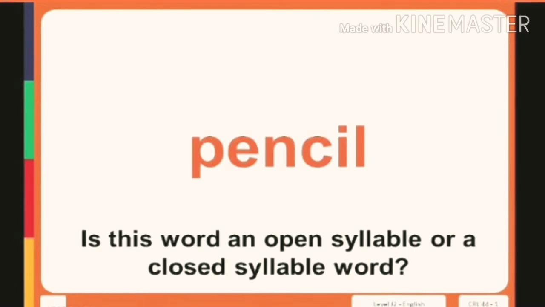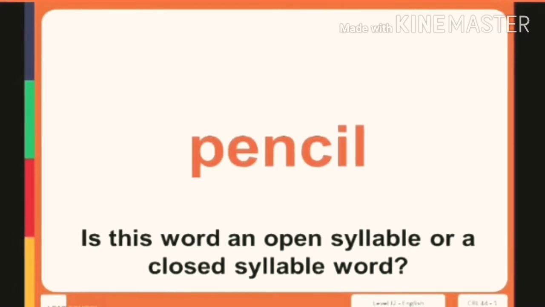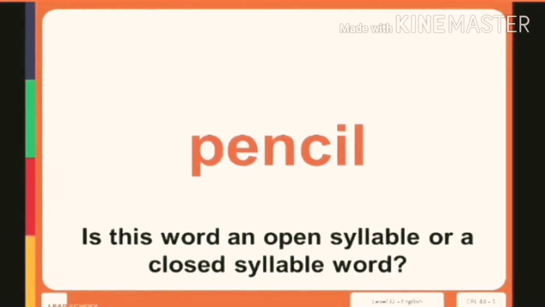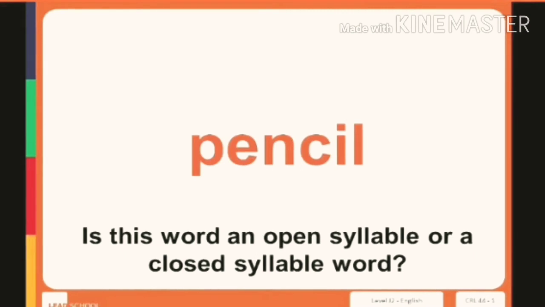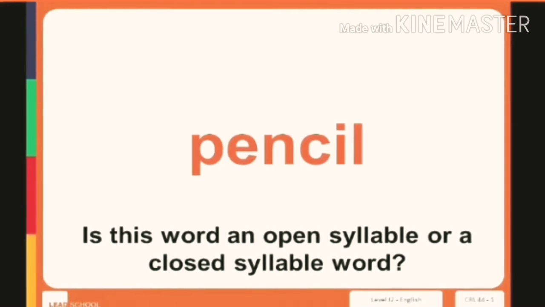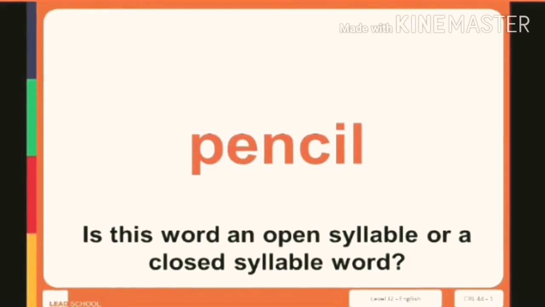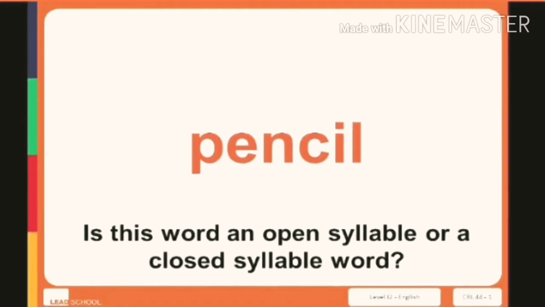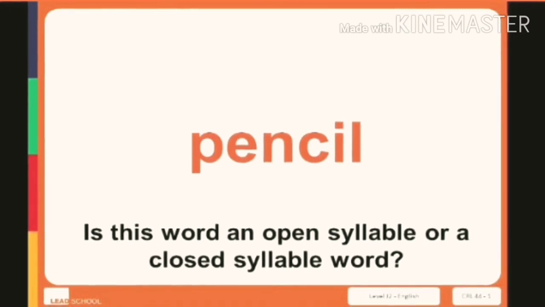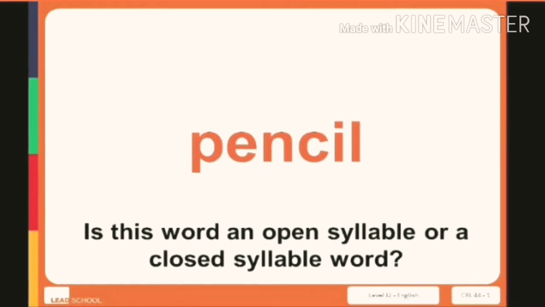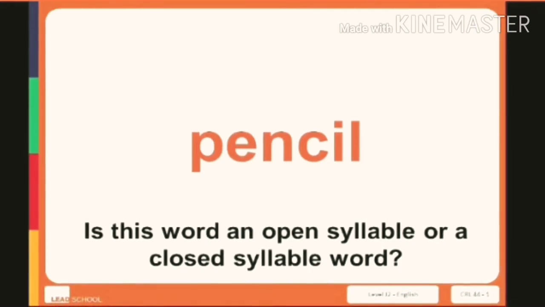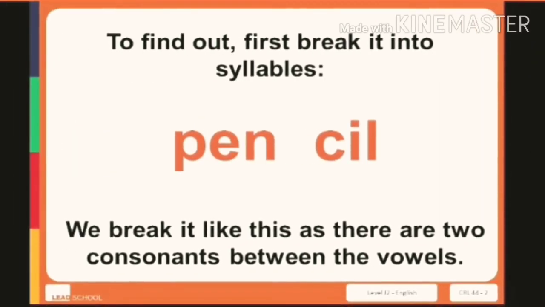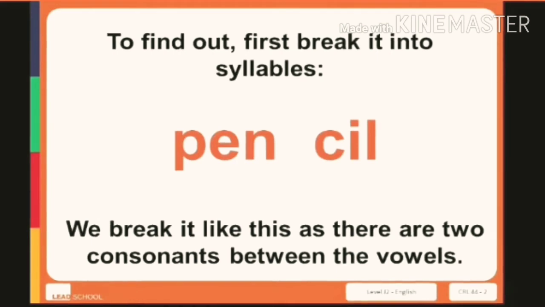So students, now we are going to begin with our first module of ELGA, that is phonics. As you have already learned what open syllable sounds and closed syllable sounds are, now we are going to classify words into open syllable and closed syllable words. As you can see in the picture, a word is given to you, that is pencil. Is this word an open syllable or a closed syllable word? Can you tell? Yes, to find out, first we will break the word into syllables.